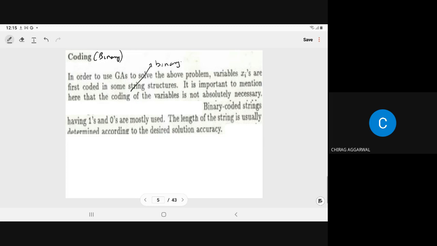For the given question, we are assuming the string length as 10 for each variable, or a total length of 20 because we have two variables. But here we have the freedom to choose the string length arbitrarily. It depends on the accuracy you want in your solution.